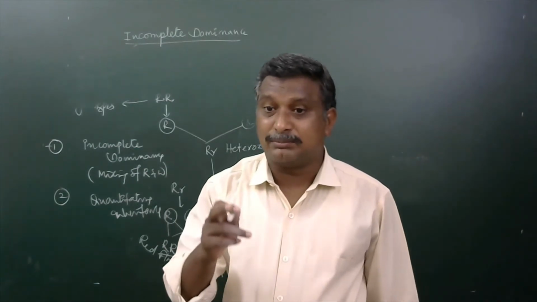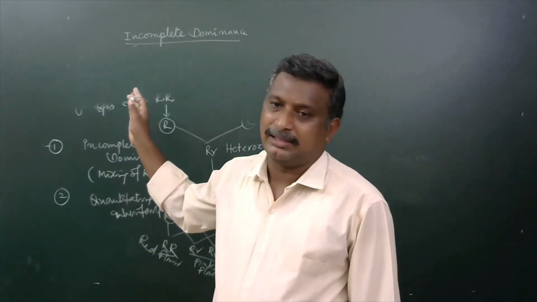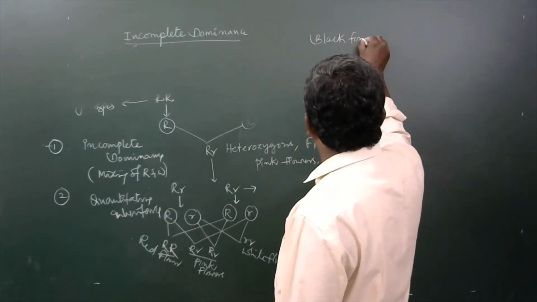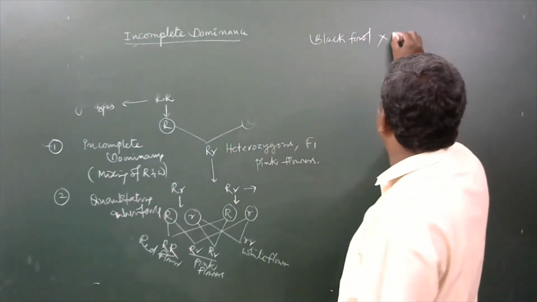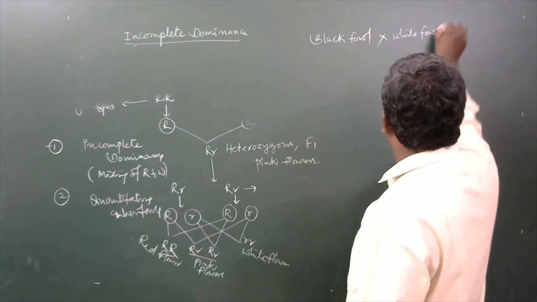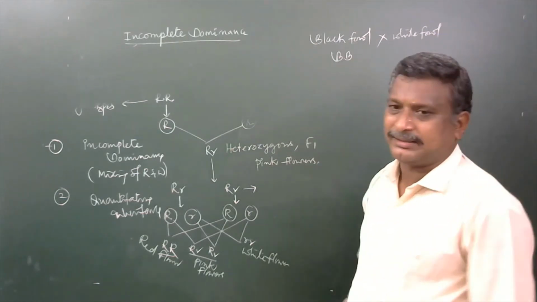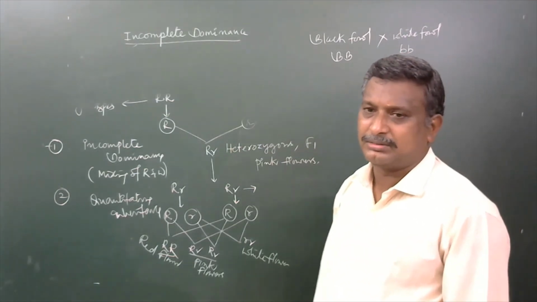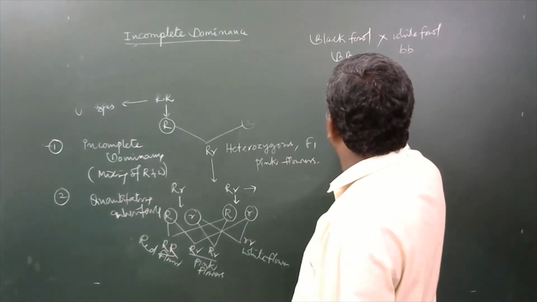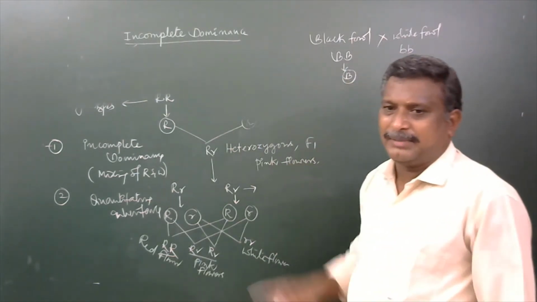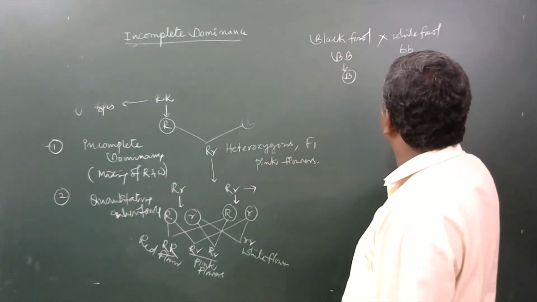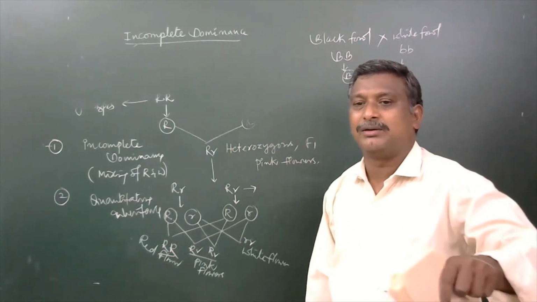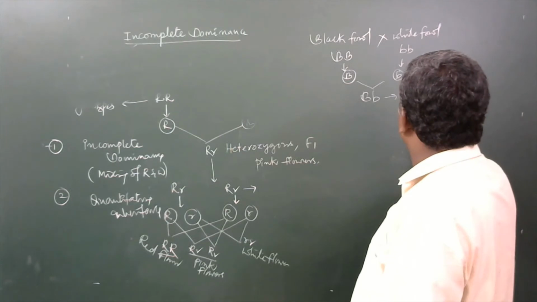That also will be a good example for the same incomplete dominance. Here black fowl versus white fowl. Capital B may be the gene to produce black color. Small b gene may be to produce white color fowl. Here a gamete is with capital B gene. Here a gamete is with small b. Both are fused together, capital B, small b. A heterozygous condition, F1 fowl is developed with blue color.